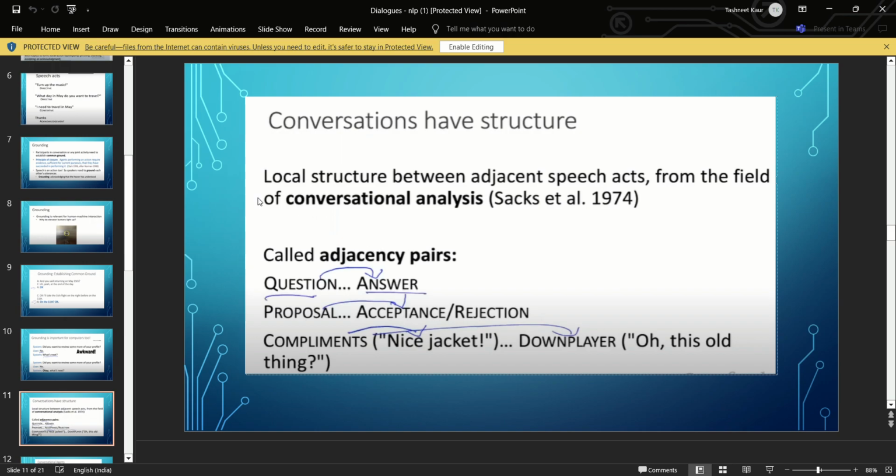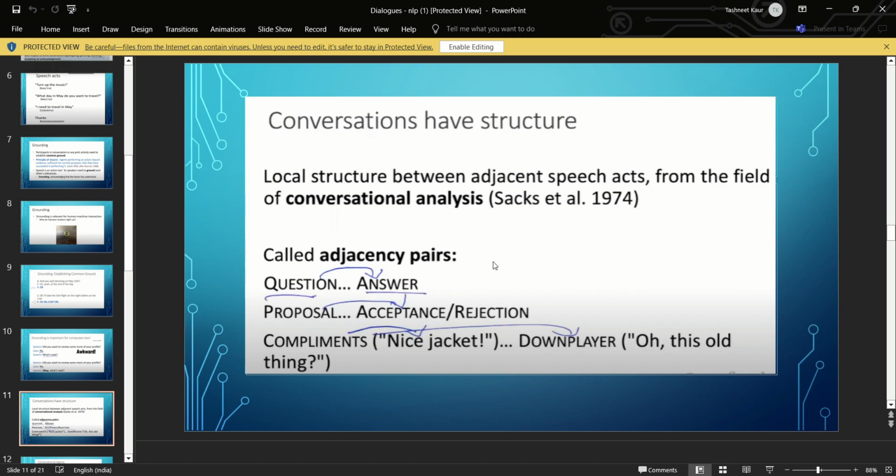Next, conversations have a structure. Local structure between adjacent speech acts comes from the field of conversation analysis. What this means is very simple: each conversation, each dialogue, has a structure. For example, if you are asking a question, then the hearer will give an answer. These are called adjacency pairs.